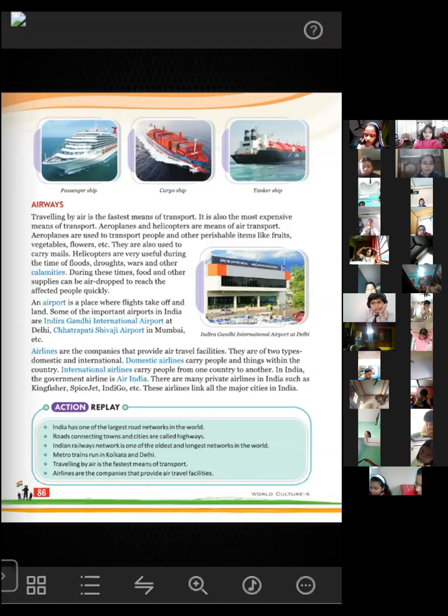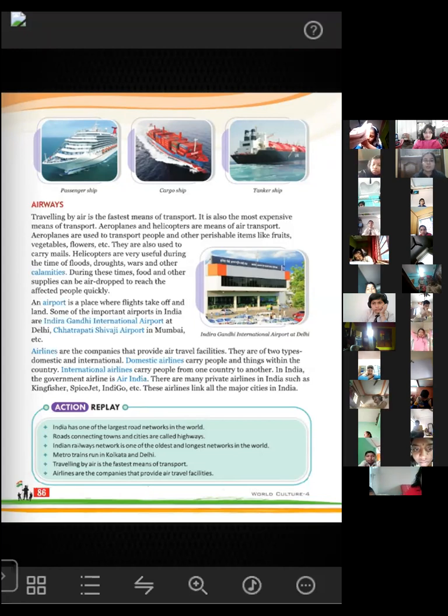Airlines are the companies that provide the air travel facility. There are many companies that provide this air travel facility, and they are of two types. One is domestic and another is international. Domestic airlines only deal with the aeroplanes that carry people from one place to another, where the places are within the same country. But international airlines will carry the people to foreign countries, or to another country.